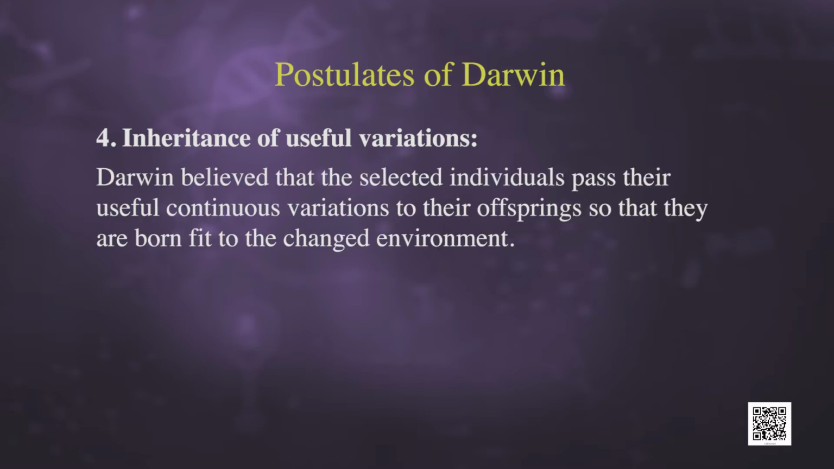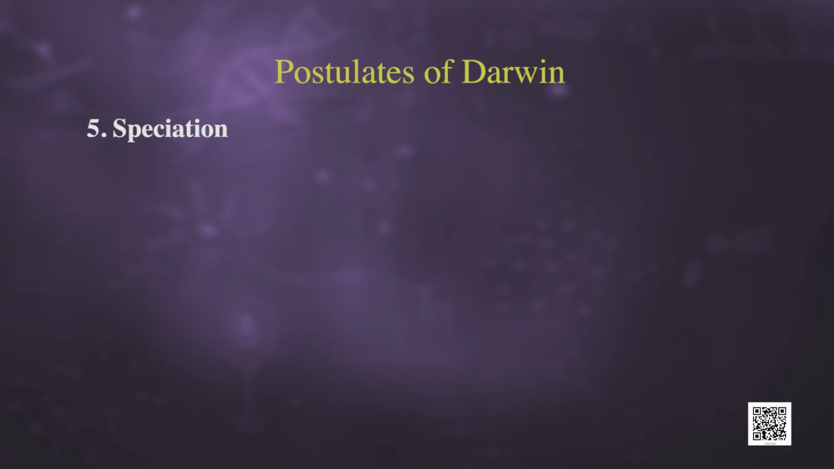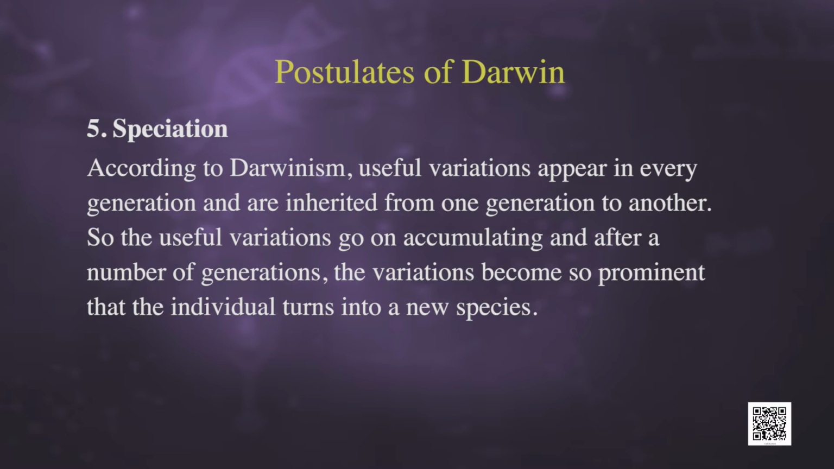Darwin believed that the selected individuals pass their useful continuous variations to their offspring so that they are born fit to the changed environment. The fifth and important point that we have to discuss is speciation. According to Darwinism, useful variations appear in every generation and are inherited from one generation to another. So, the useful variations go on accumulating, and after a number of generations, the variations become so prominent that the individual turns into a new species.